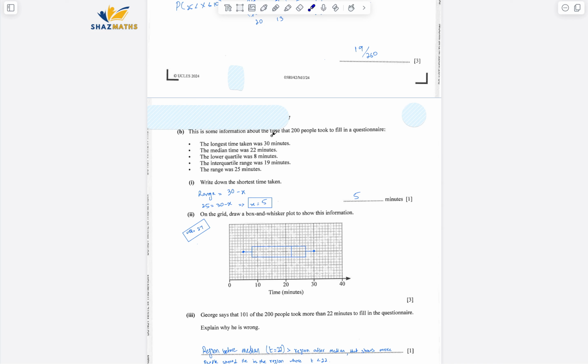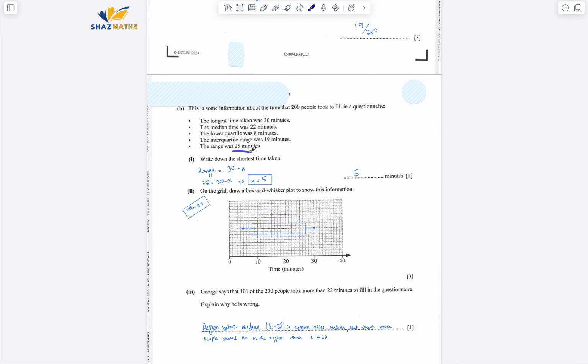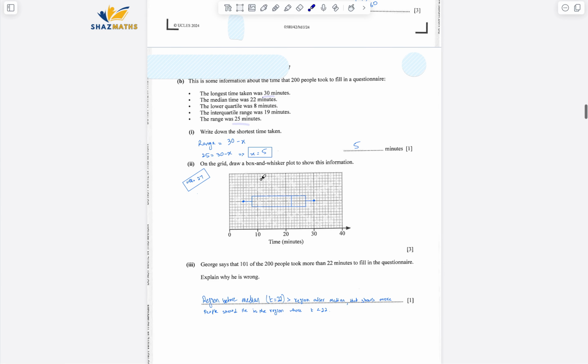Part B. This is some information about the time that 200 people took to fill in a questionnaire. So the longest time is given, the median time is given, the lower quartile is given, the interquartile range is given, the range is given. Write down the shortest time taken. The range of data equals the maximum minus the minimum. From there, I've calculated the minimum time, that is 5. Because see, range was 25, maximum was 30.